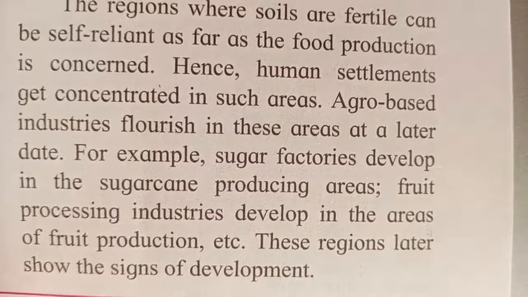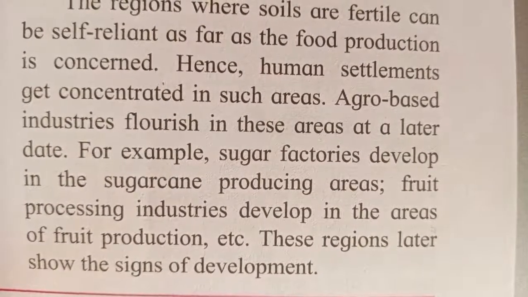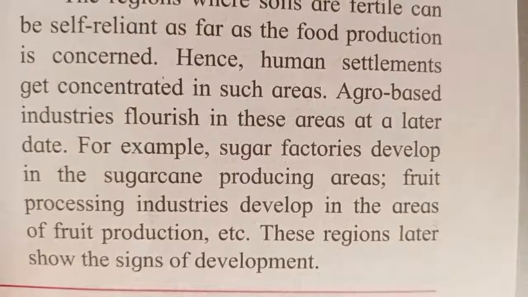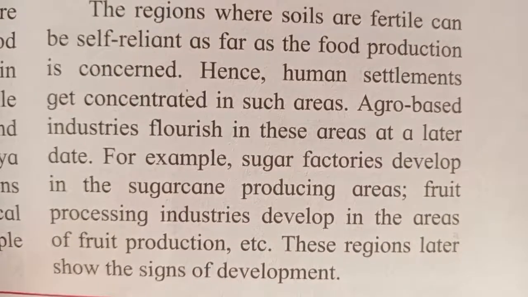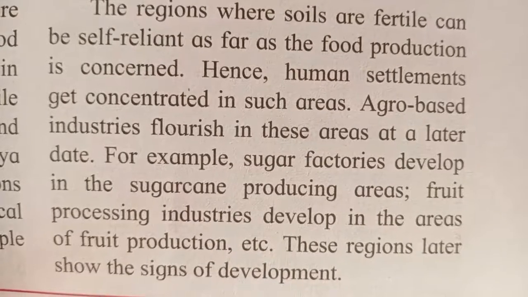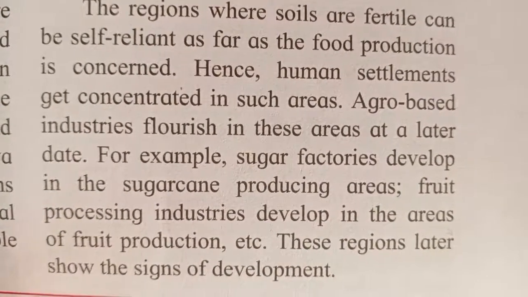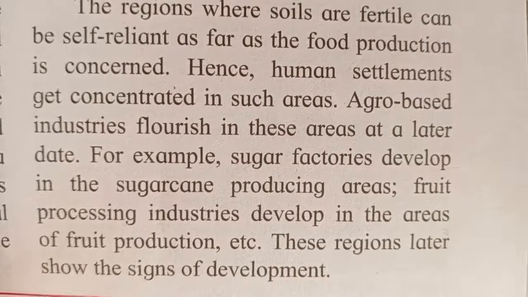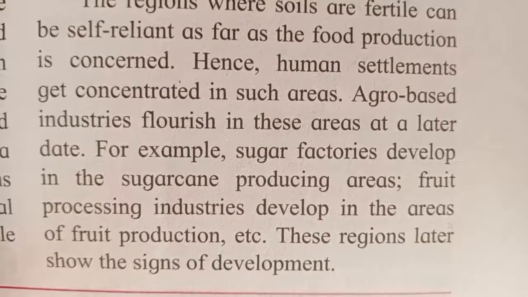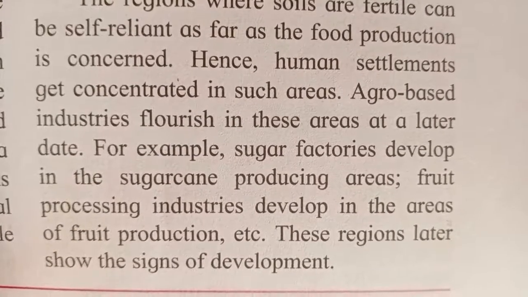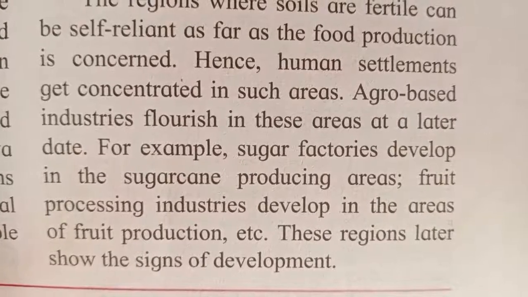Fruit processing industries develop in the areas of fruit production. So wherever the things which are made up of fruits like jam, jelly or maybe fruit juice, all these factories are developed more in the areas where there is a plantation of fruits. These regions later show the signs of development.